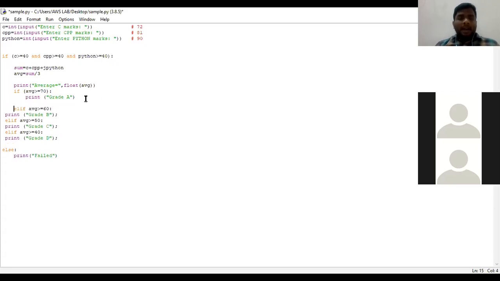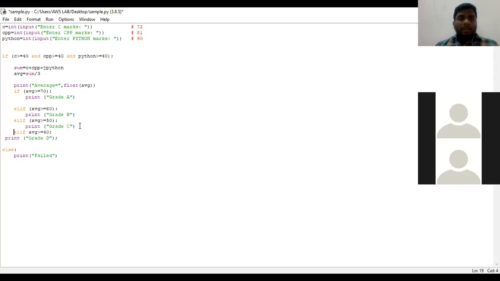Okay, next, elif that particular student has got an average greater than or equal to 60, then we need to print that the student has got grade B. In the same way, elif the student average is greater than or equal to 50, then we need to print that the student has got grade C. Again, consider an elif condition.